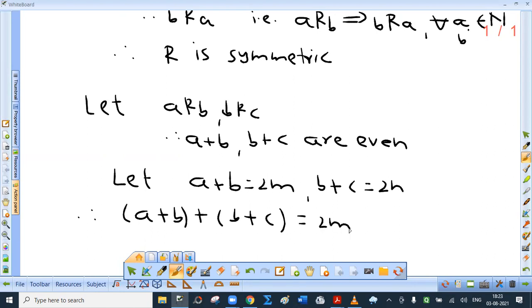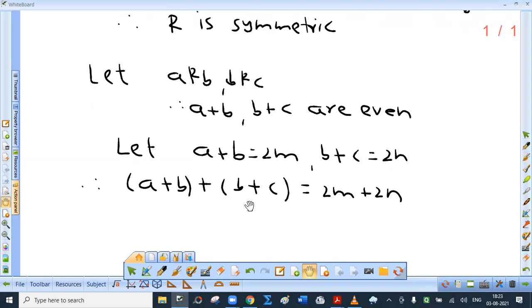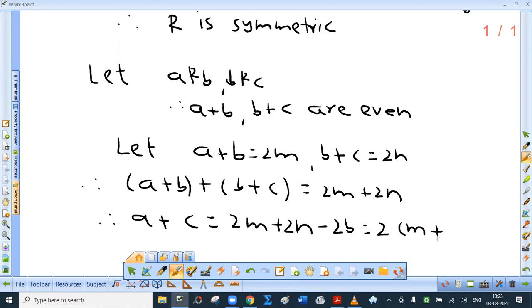It is nothing but 2m plus 2n. But I am interested in knowing whether a plus c is even or not. So rearrange the terms. Can you tell me what is a plus c from this? On the left hand side, it is not only a plus c, but it is a plus c plus 2b. I want a plus c only on the left hand side. So I have to bring 2b to the right hand side. So take 2 common: 2 times m plus n minus b. Even number.